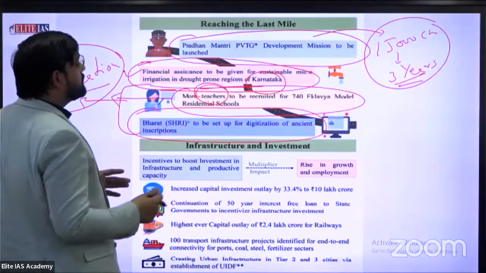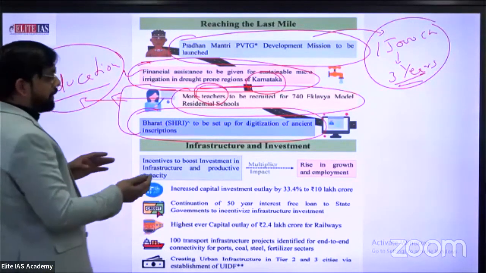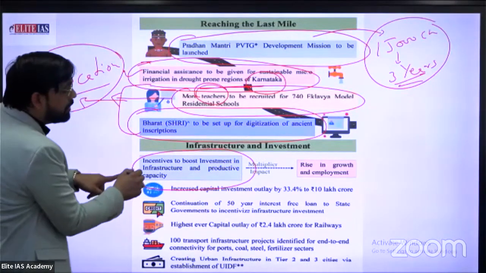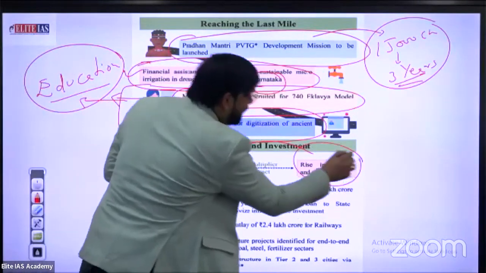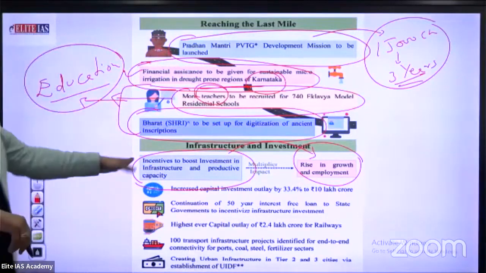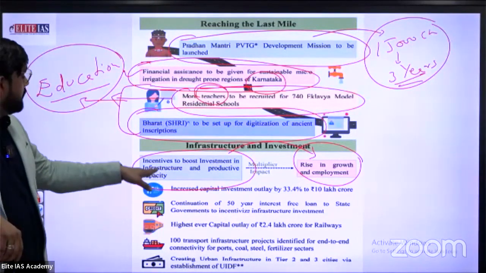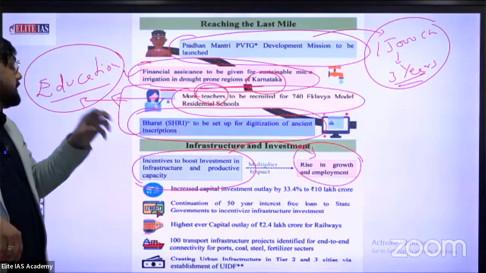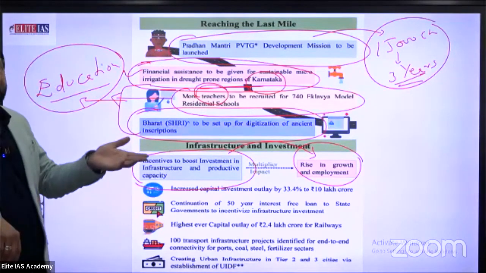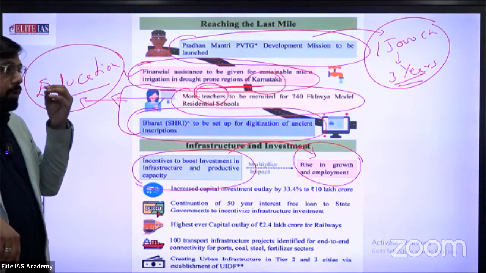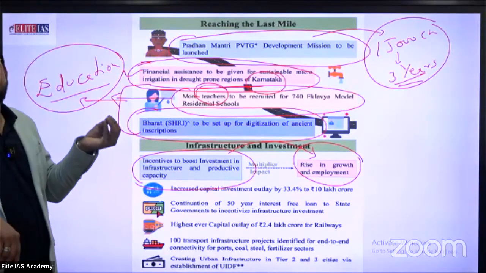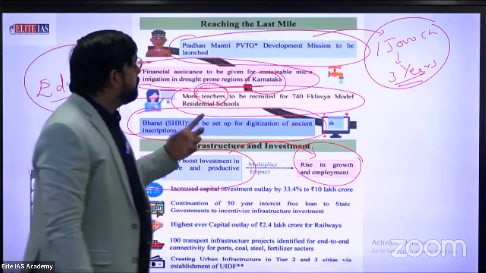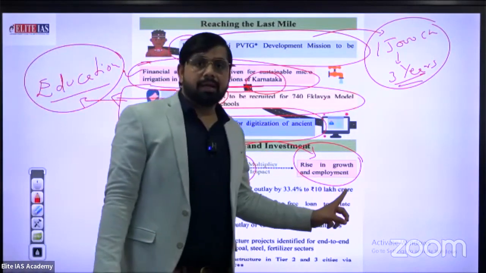Okay, what about infrastructure and investment? There is a multiple impact. First one, incentives to boost investment in infrastructure and productive capacity. Why? To raise growth and employment. What is the incentive? To provide financial assistance directly or indirectly, giving relaxation in terms of duty scrip, discounts, and taxes. That's why there is a multiple impact. First one is a rise in growth and employment.